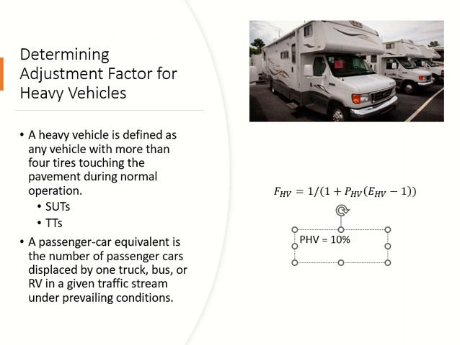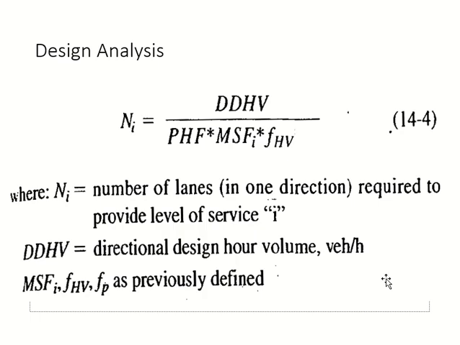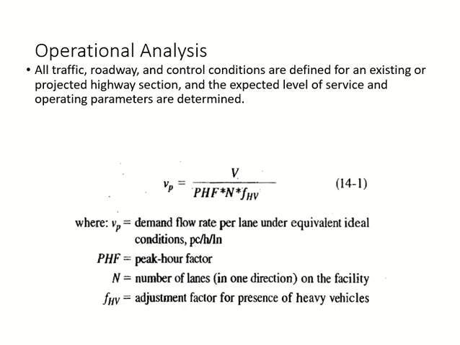It's given. So rolling terrain, then EHV is 3. So FHV is...